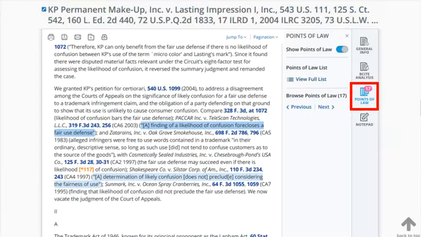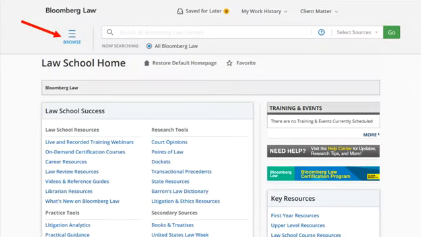Returning to the case again, we see points of law, which give the researcher the opportunity to jump to portions of the case that contain language critical to the court's holding or governing statements of law. These links are machine-generated and not related to search terms that were used to find the case.